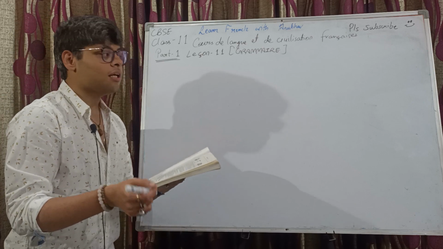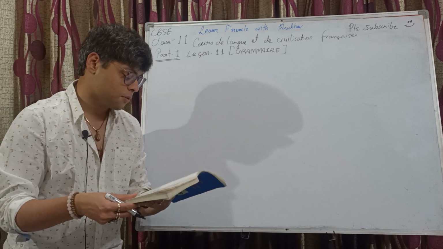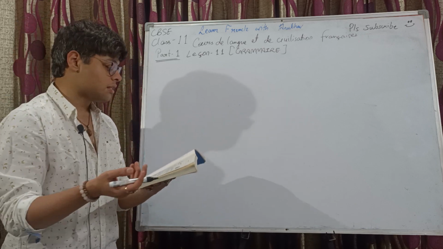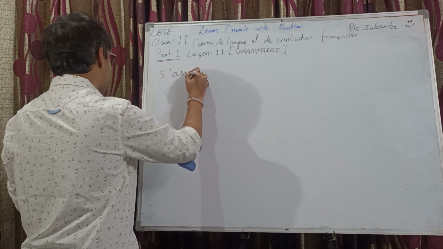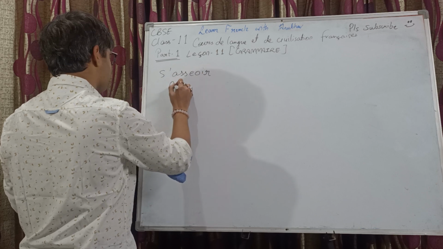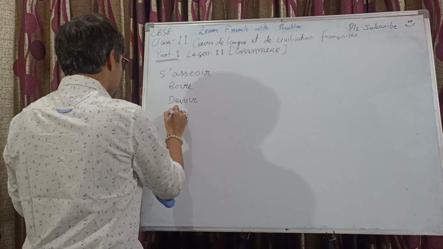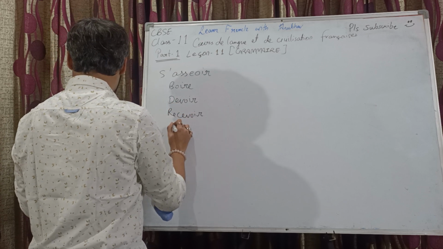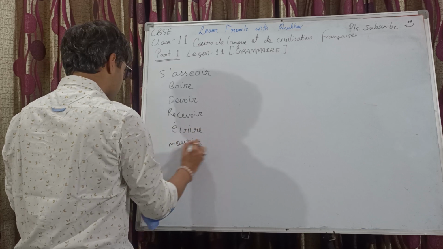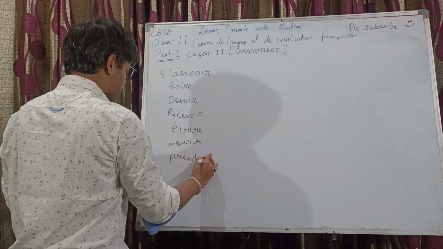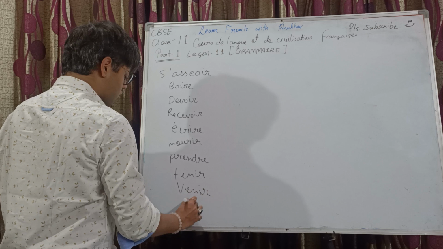In this chapter as well for grammar we are continuing with subjonctif: subjonctif présent des verbes du troisième groupe. We have a lot of verbs given over here: s'asseoir, boire, devoir, recevoir, écrire, mourir, prendre, tenir, venir, voir.